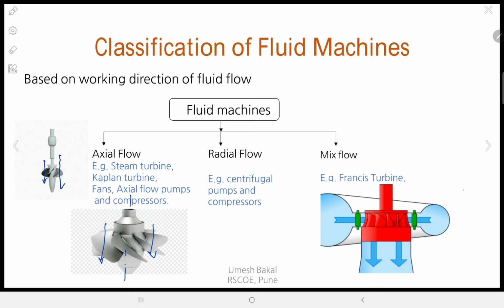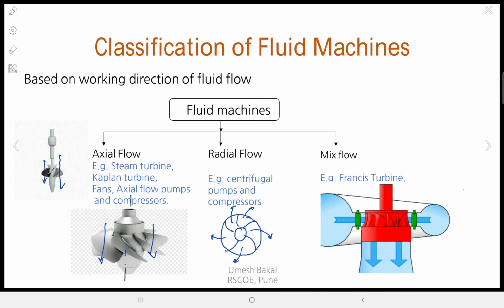Okay, and in radial turbines, what happens? The flow occurs radially. If we take the example of a centrifugal pump or an old Francis turbine, in that case, what happens? The flow either happens radially inward or radially outward, correct? So all such machines are called radial flow machines. And what is a mixed flow machine? A modern Francis turbine is an example of a mixed flow turbine.